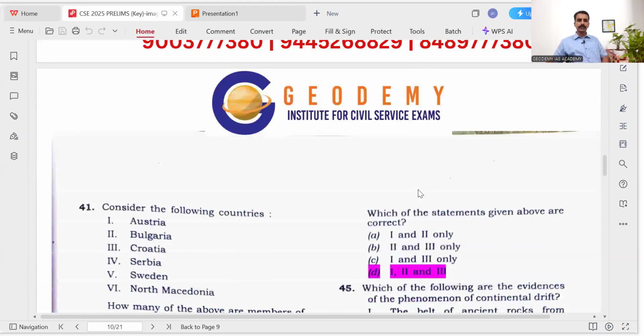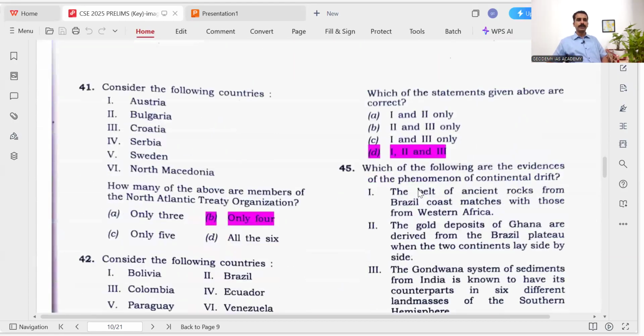Then here, the 41, North Atlantic Treaty Organization. Several times it was in the news, particularly the Ukraine-Russia war. Still it continues. One of the reasons for the war is Ukraine's intention to join NATO, right?